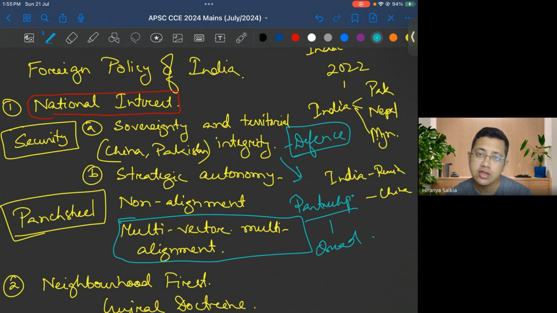What we talk about is ensuring the security of India, that is the sovereignty and territorial integrity of India, and then we want our unique, independent policy making space. How? Through strategic autonomy. We don't want to be under any military alliance. So what is it, if not a military alliance? It is an economic, you can say, partnership.